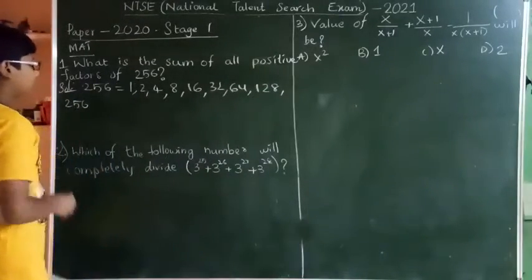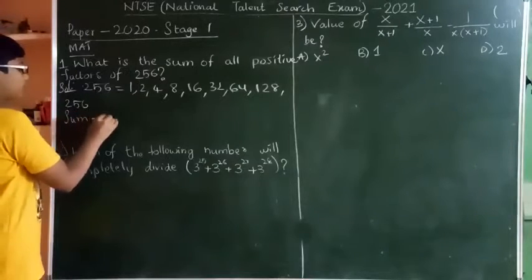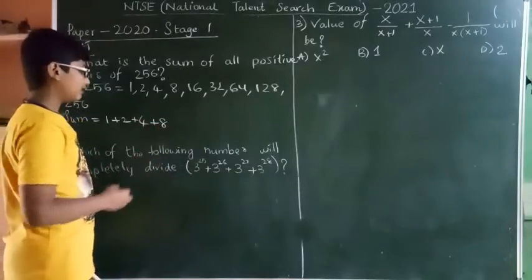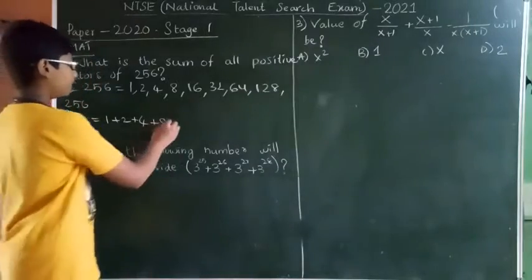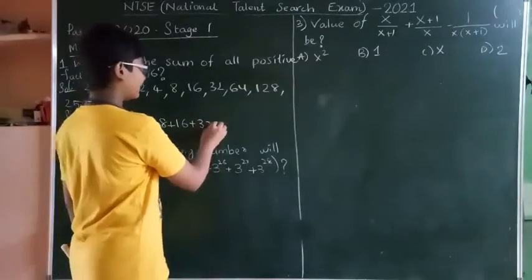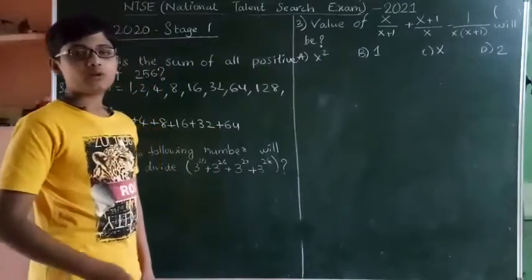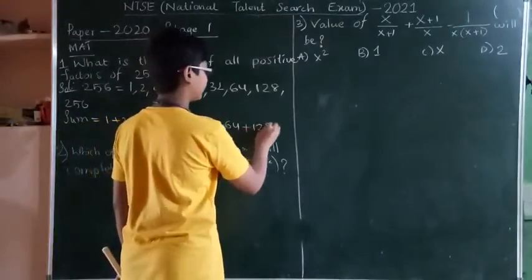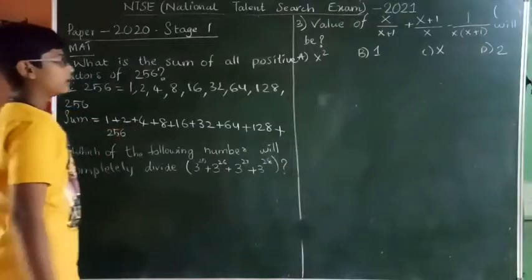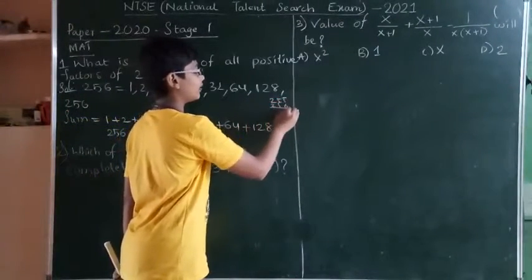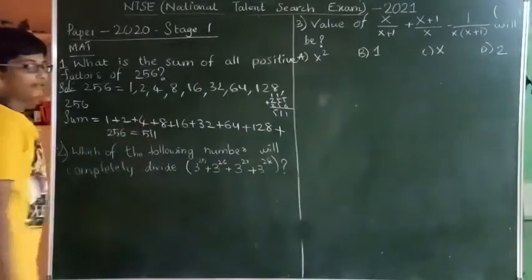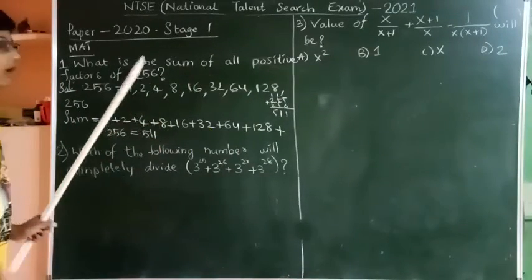The sum will be 1 plus 2, that is 3, plus 4 is 7, plus 8 is 15, plus 16 is 31, plus 32 is 63, plus 64 is 127, plus 128 is 255, plus 256 will be equal to 511. So 511 is the sum of all the positive factors of 256.